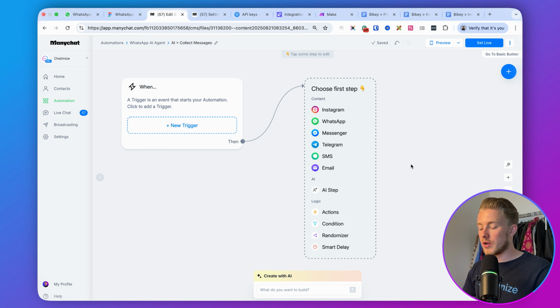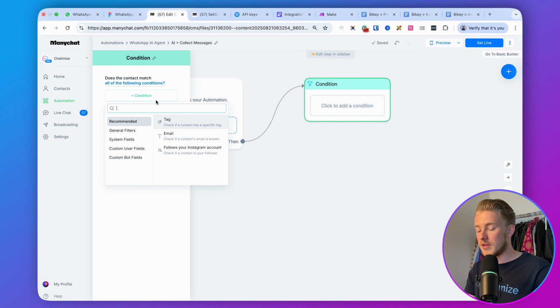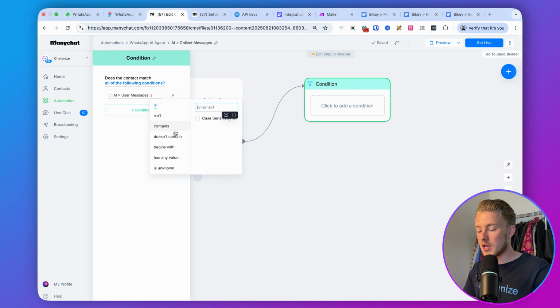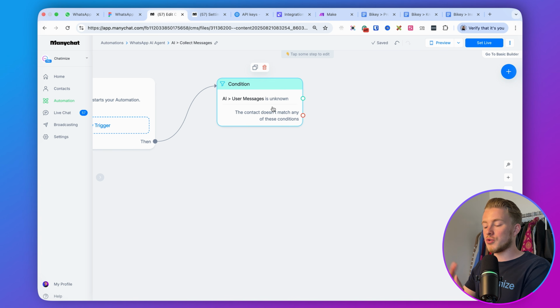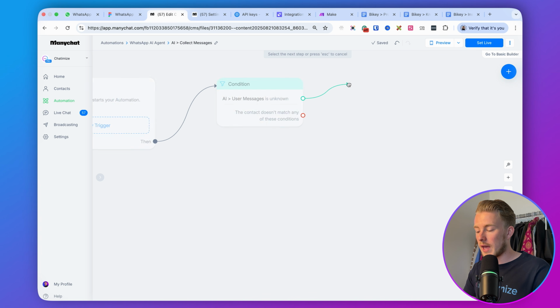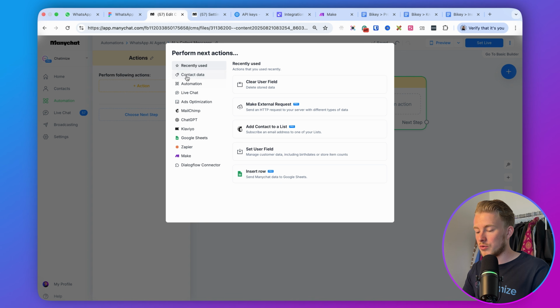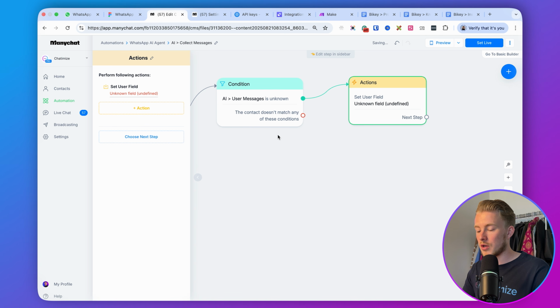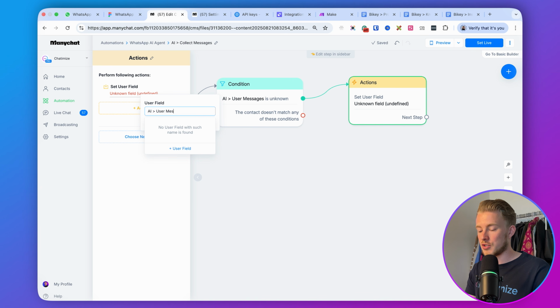And then what we will do here as a first step is that we will add a condition. So what we will do is we will check if the AI user messages is unknown, right? If it is unknown, we want to set this. So what we will do here is we'll add an action. And then here we use contact data and then you set a user field. So we set the AI user messages